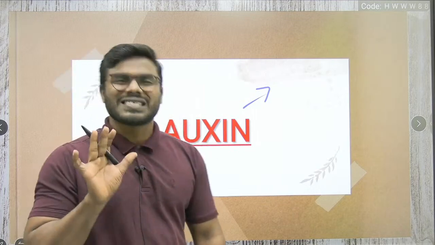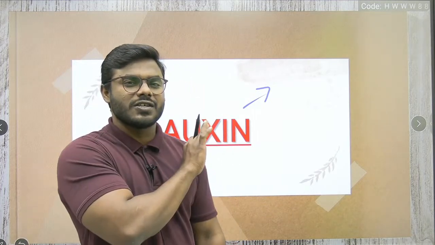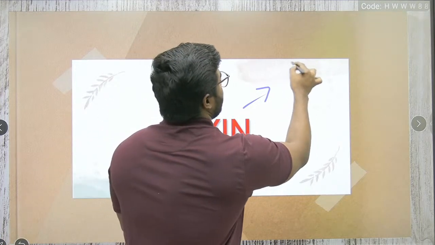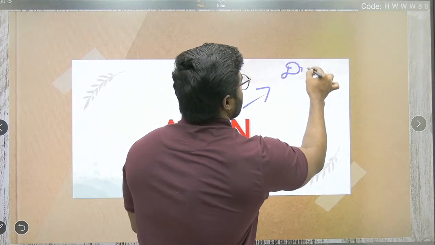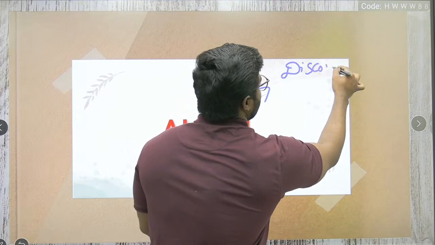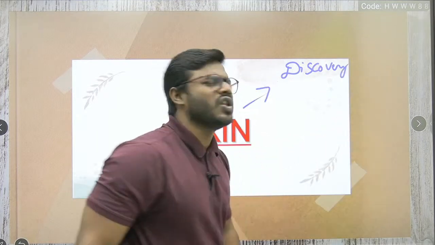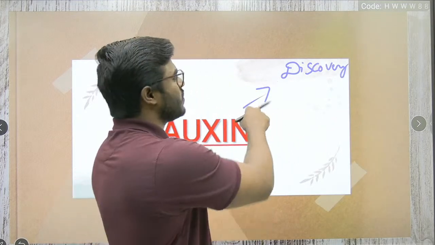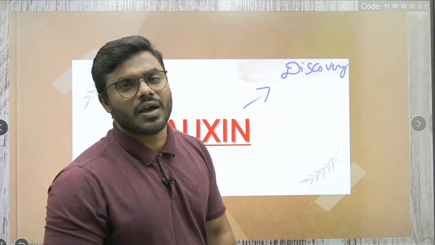So once again, I am telling you what we have to study whenever we study any hormone. First, try to understand the discovery. Do we really get questions from the discovery? No, we don't. But we have to study the discovery in order to understand the hormone.